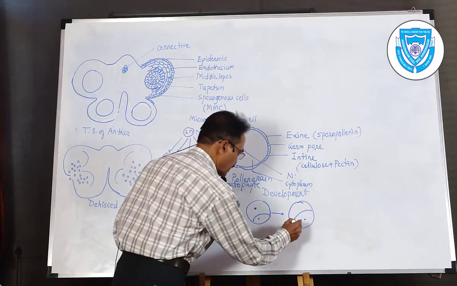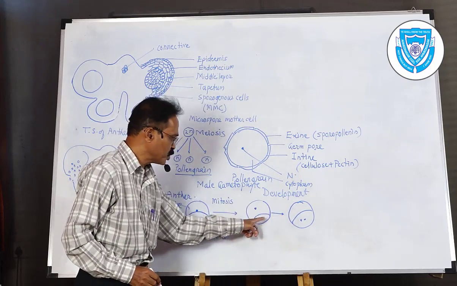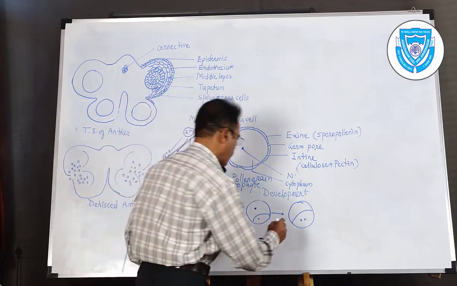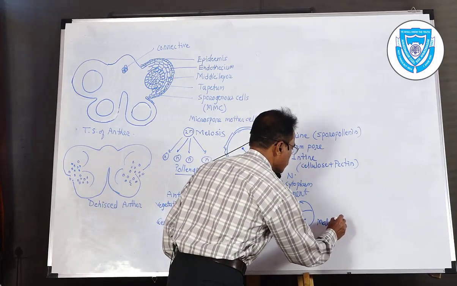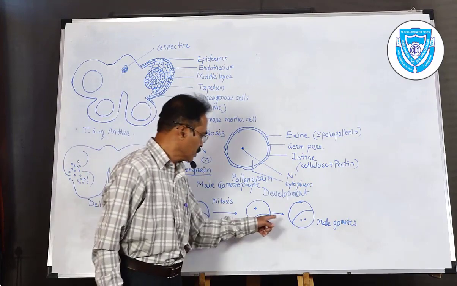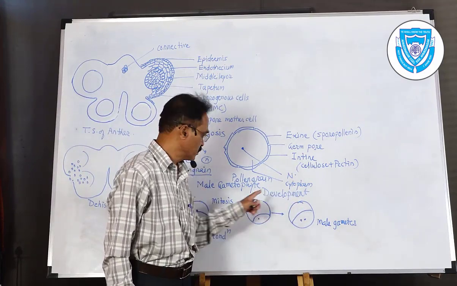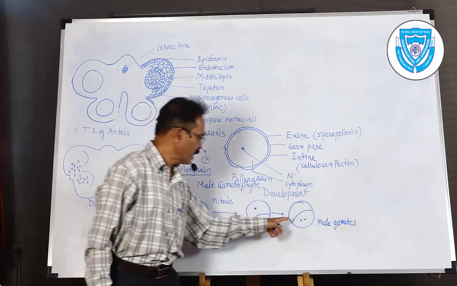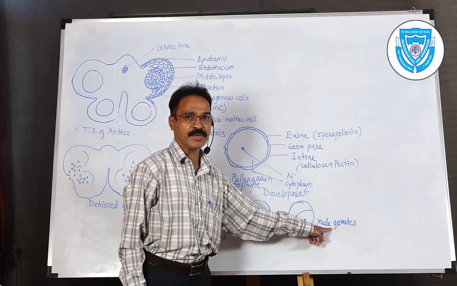The generative cell divides and gives rise to two nuclei, which are called the male gametes. Remember, it is the generative cell which undergoes the division. Of course, it is a mitosis, and these two cells are now called the male gametes.